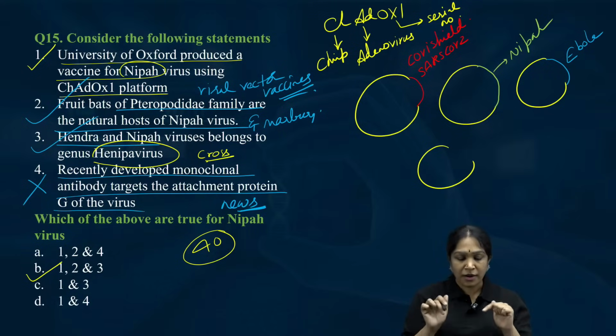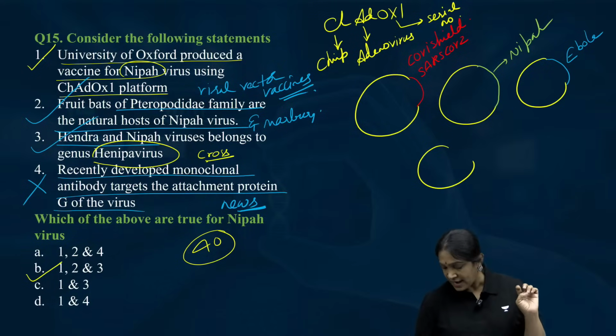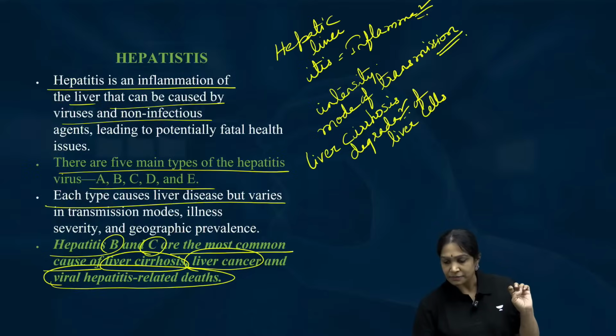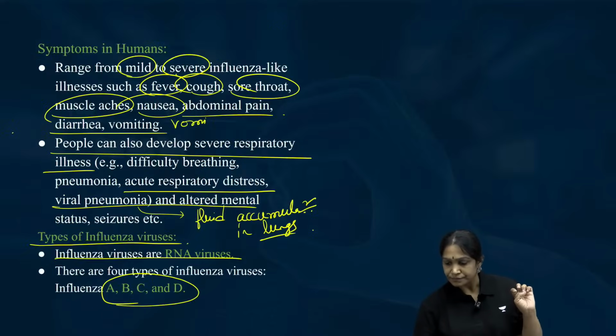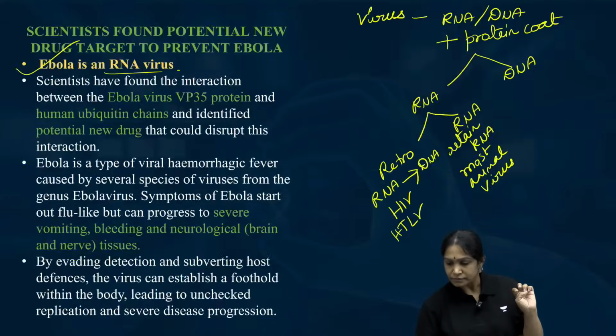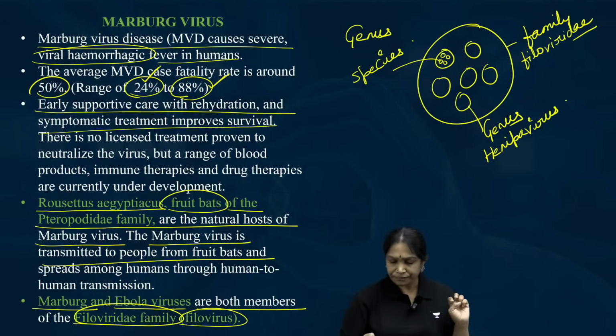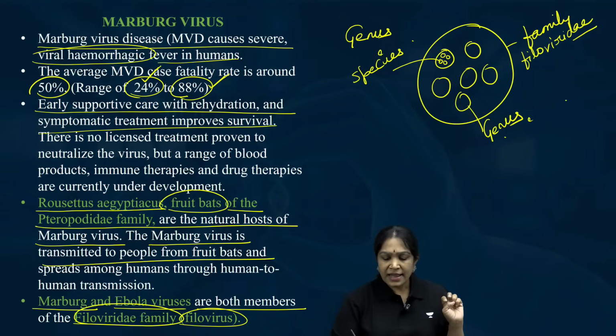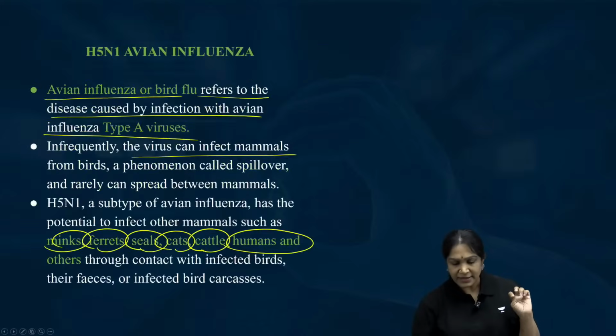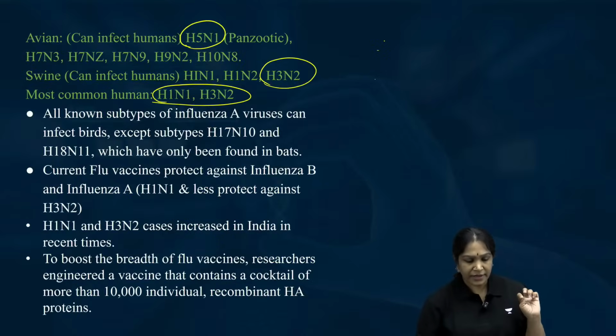Hendra and Nipah belong to the Nipah virus category. Is it clear? Make that correction. Okay.